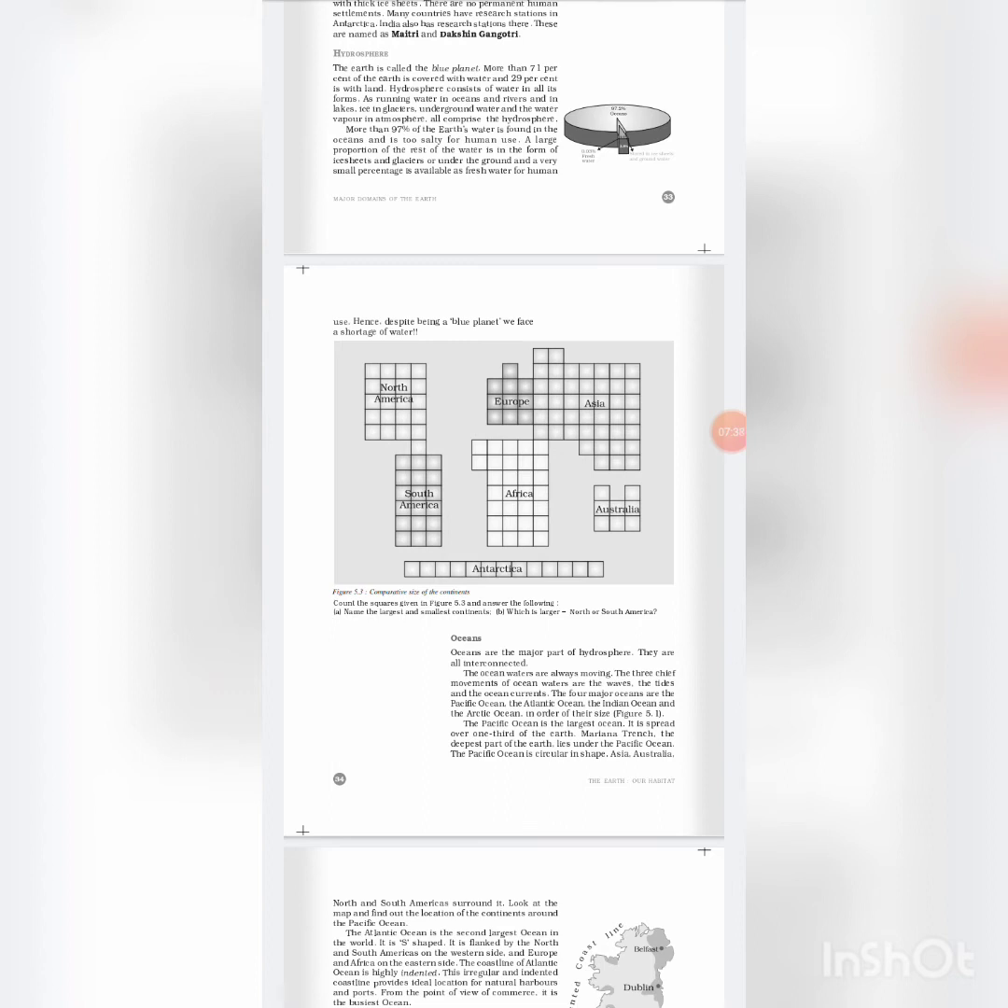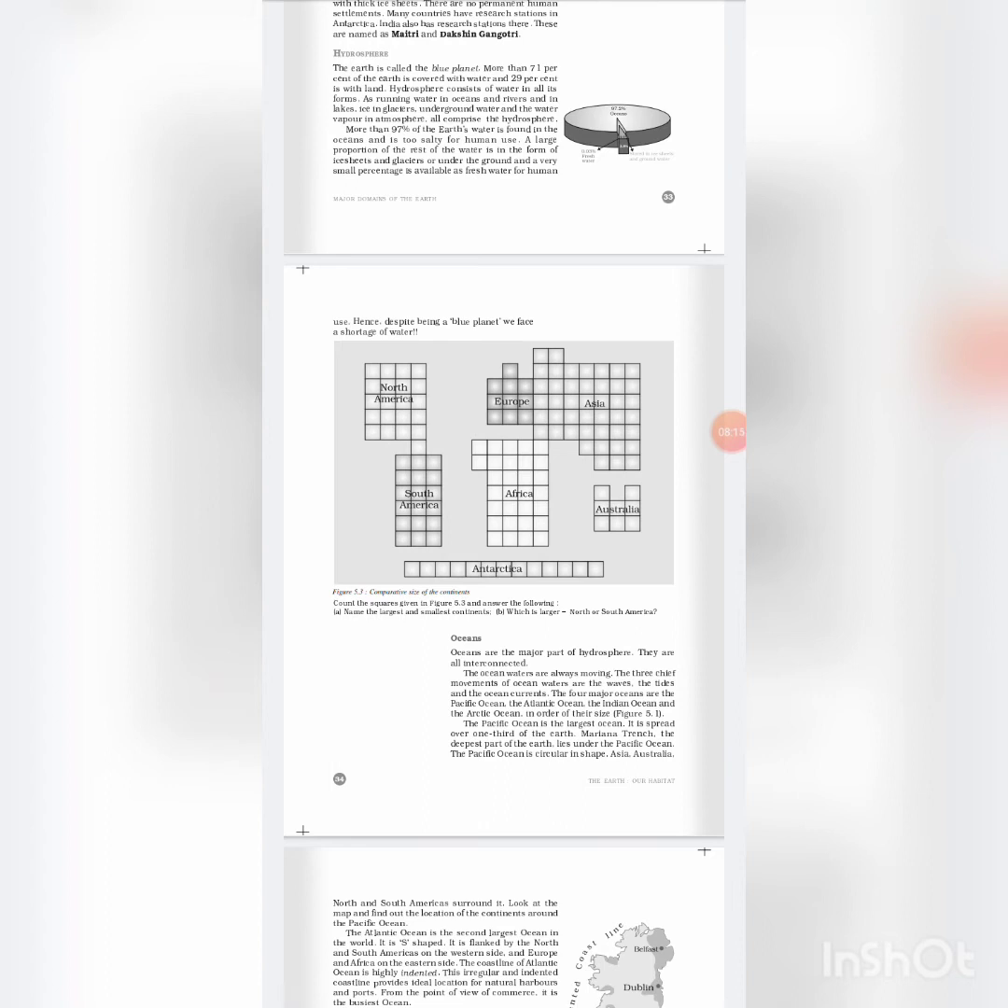A large proportion of the rest of the water is in the form of ice sheets and glaciers or under the ground, and a very small percentage is available as fresh water for human use. Oceans are a major part of the hydrosphere. They are all interconnected. The three chief movements of ocean waters are the waves, the tides, and the ocean currents.